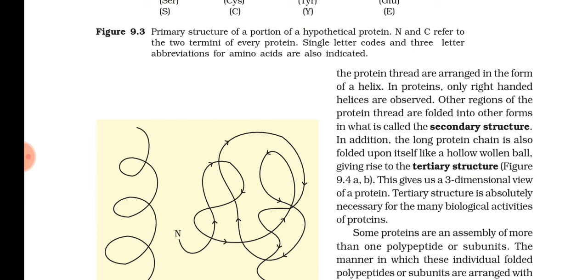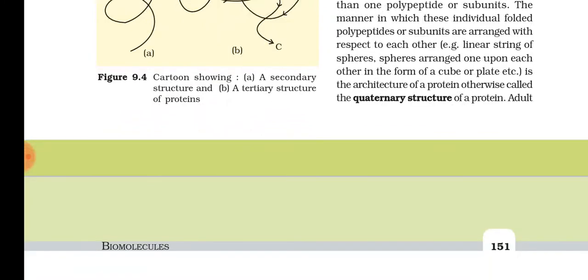Then tertiary structure explains what? At the 3D level, how they form their shape in space, how each polypeptide chain again folds and forms a 3-dimensional structure. So that is explained by tertiary structure. And quaternary structure explains the arrangement of different subunits if they are there in a protein. Is it clear? So these are the different levels at which the structure of proteins is studied.